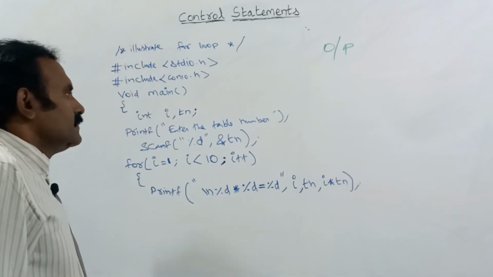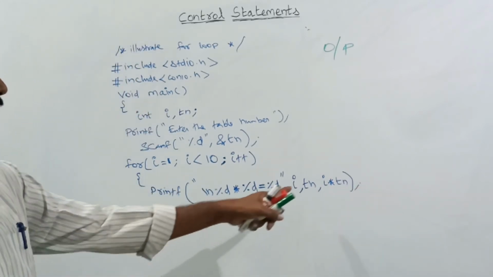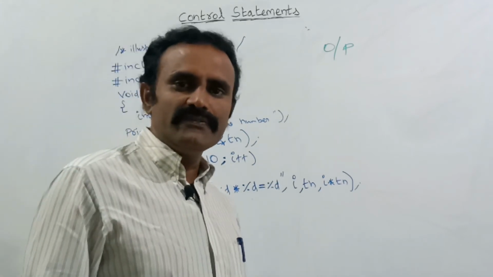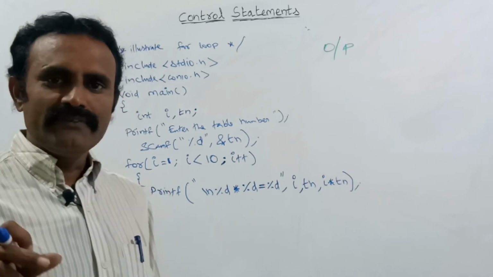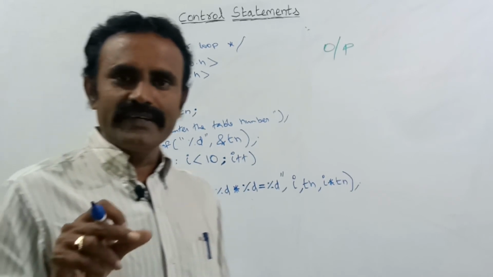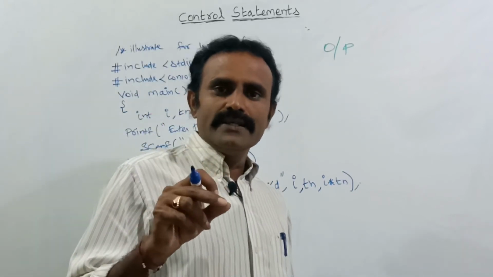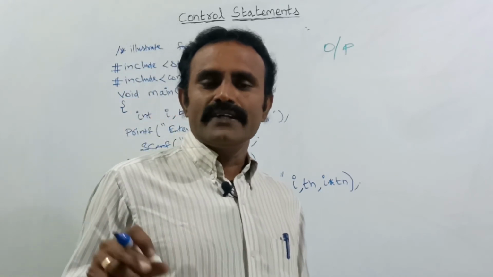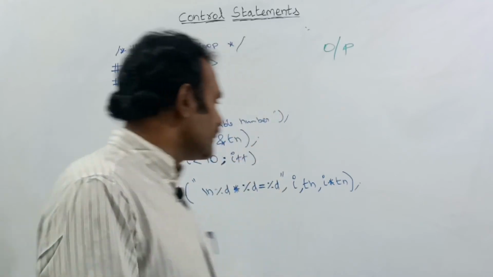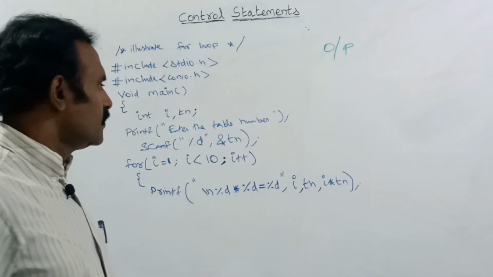Next, comma, I am going to multiply this I into the table number. We can give it like this directly. Otherwise, if we need, we can declare a variable, and for each and every iteration we can multiply the table number and the loop value, store it in that variable, and mention it here also.